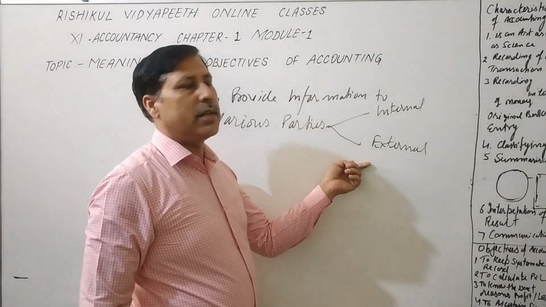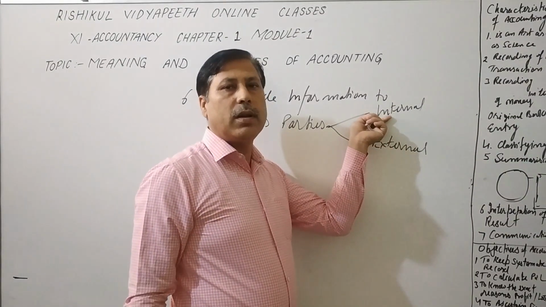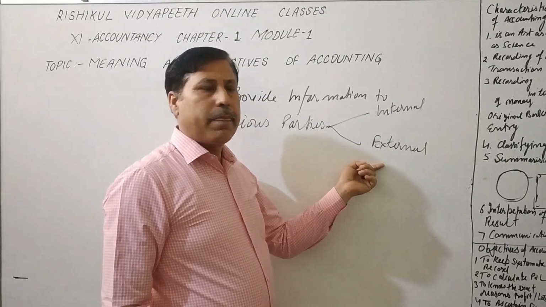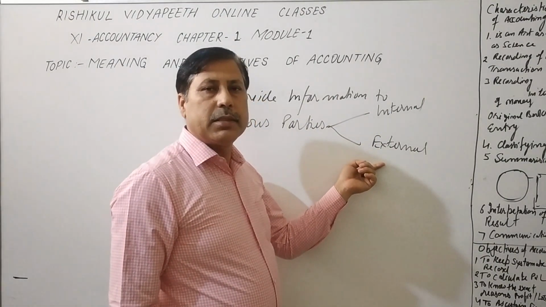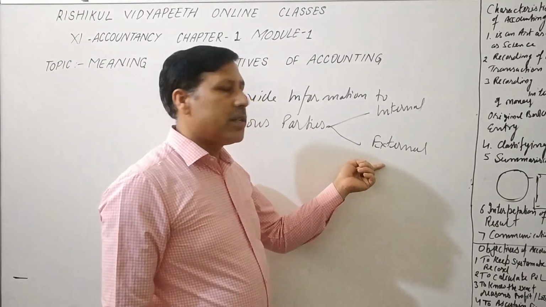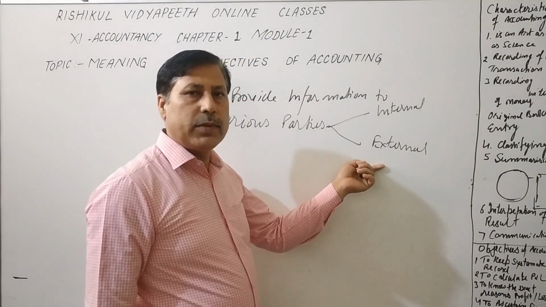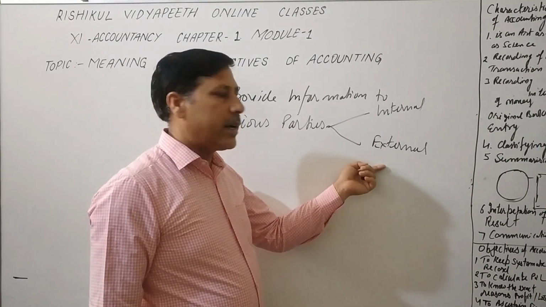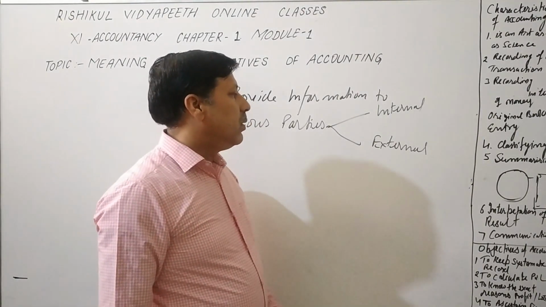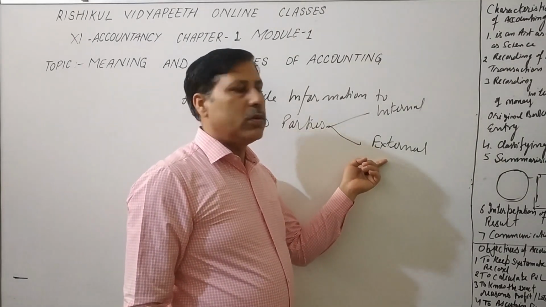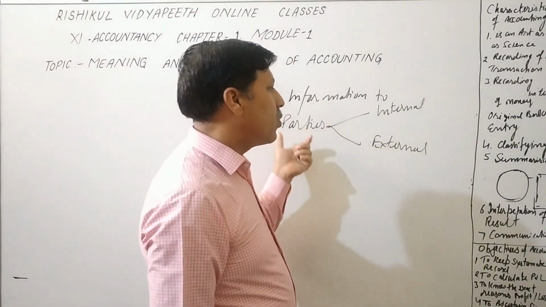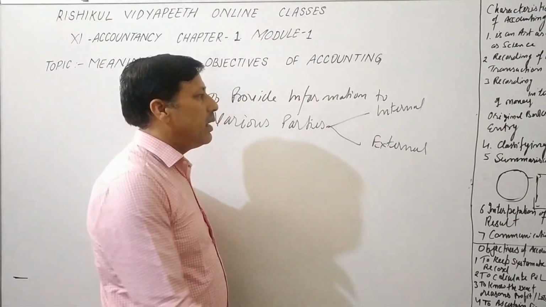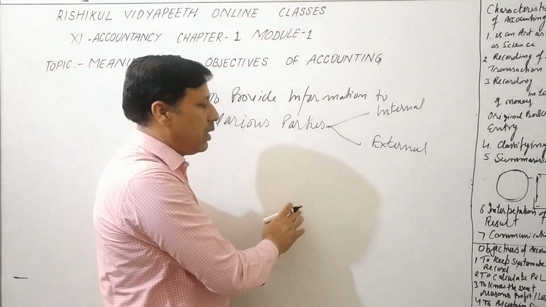Outside the organization, that is external. For example, internal: owner, manager. External: supplier or creditors, bank, potential investor, government, researcher, tax authority, media person. These are the external users. They can use the information with the help of our accounting. If we properly maintain the accounts, then we can give the information to the various parties.